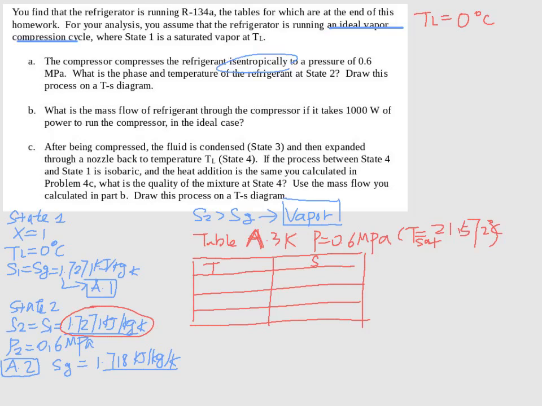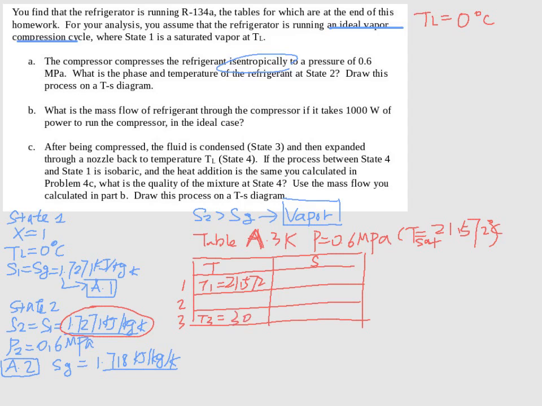So we have the T saturation, so T1 is 21.572, and we also have T3, which is 30.